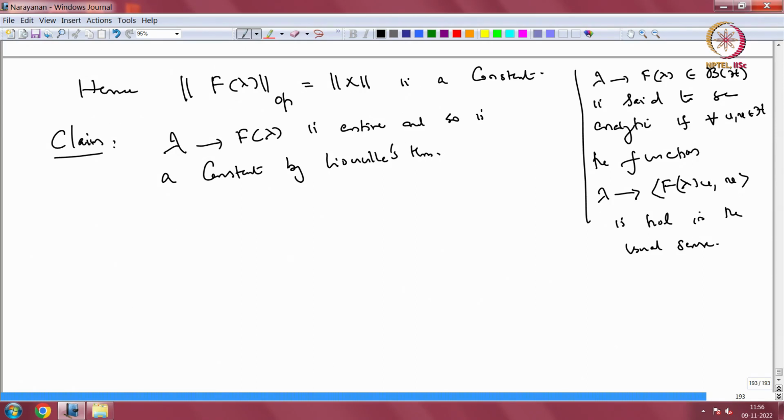We need to prove that the function lambda going to f of lambda is actually entire using the definition we have just seen. The definition is that lambda going to f lambda acting on u, inner product with v, is a holomorphic function. Because f lambda is bounded, this is going to be bounded for each u and v, and that will tell me that there is a fixed operator A such that f lambda is equal to that operator A. We will differentiate that, and from that we will get exactly what we want, that the operators T and T star both commute with x. Okay, we will stop here.